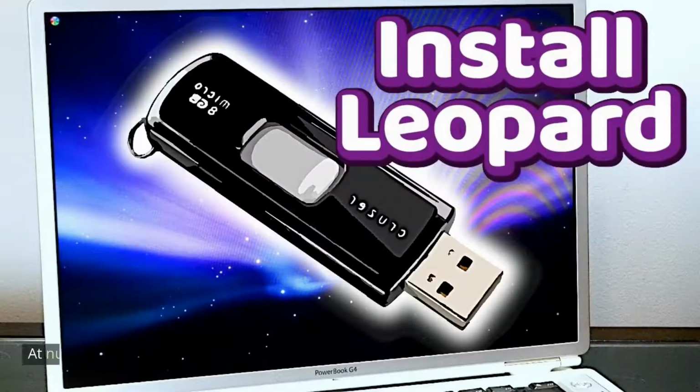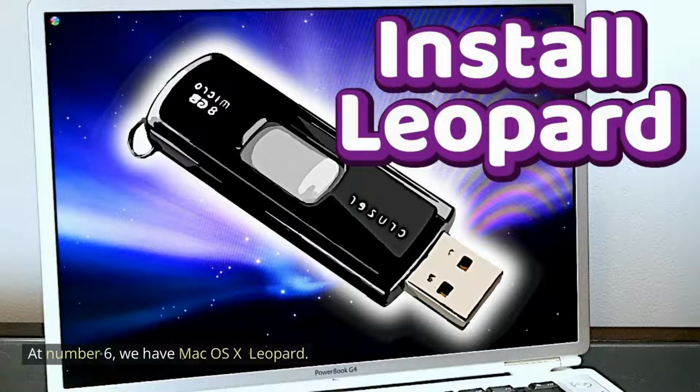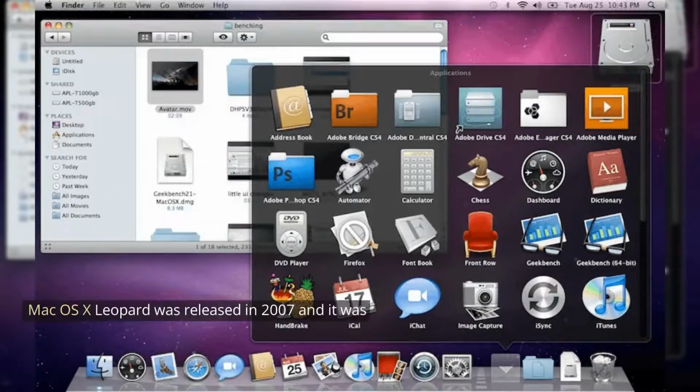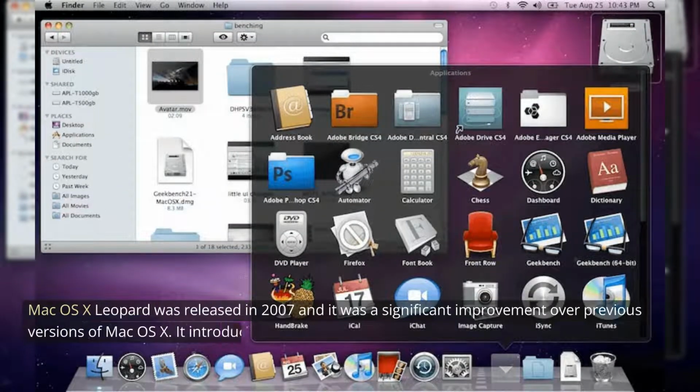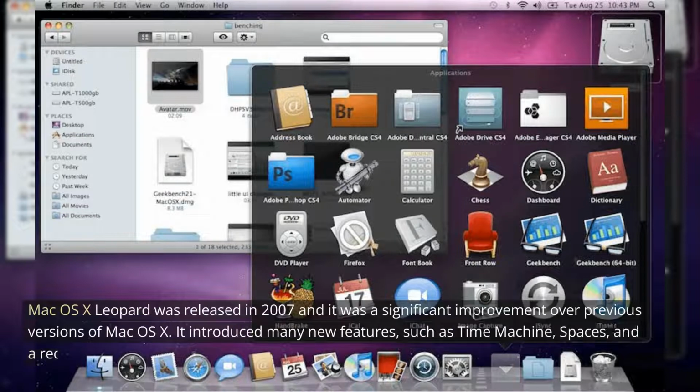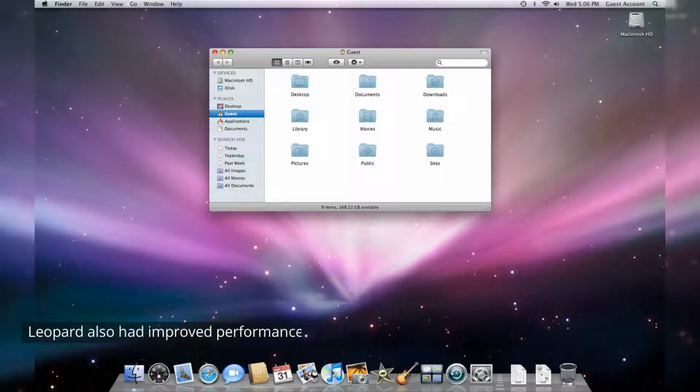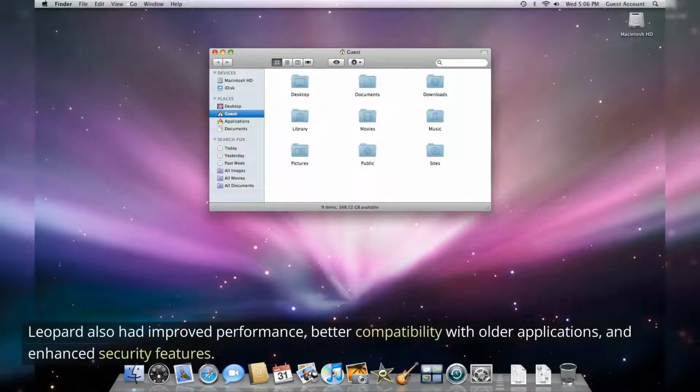At number 6, we have macOS X Leopard. macOS X Leopard was released in 2007 and it was a significant improvement over previous versions of macOS X. It introduced many new features, such as Time Machine, Spaces, and a redesigned user interface. Leopard also had improved performance, better compatibility with older applications, and enhanced security features.